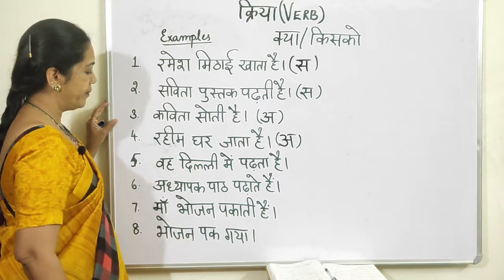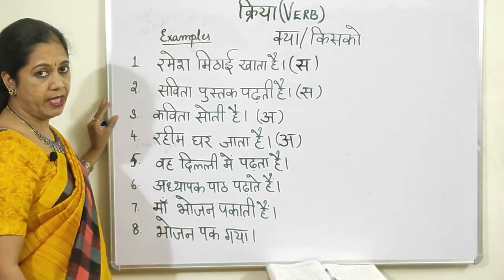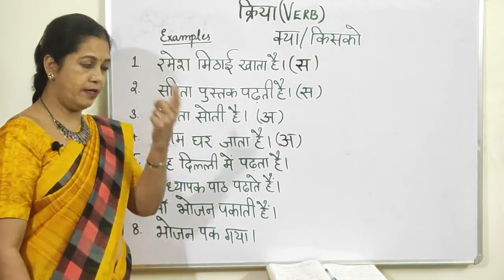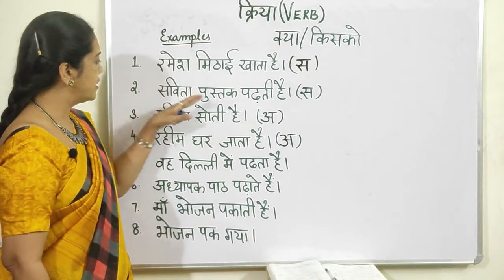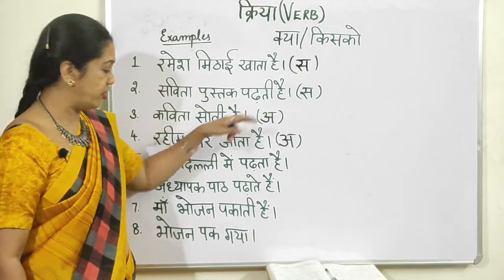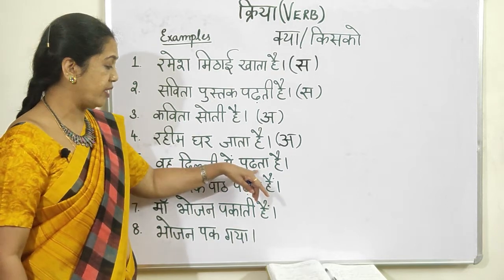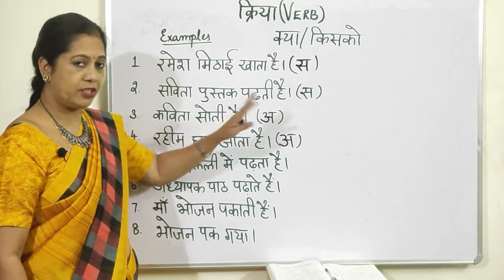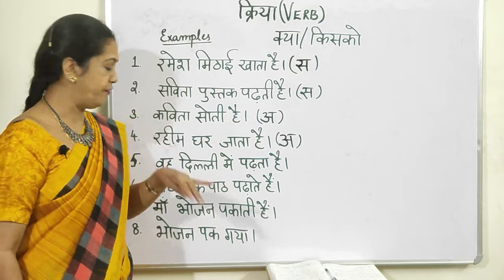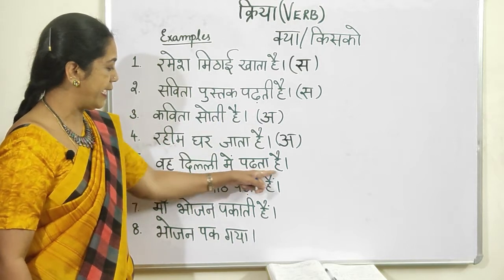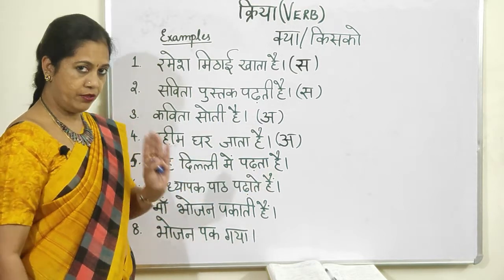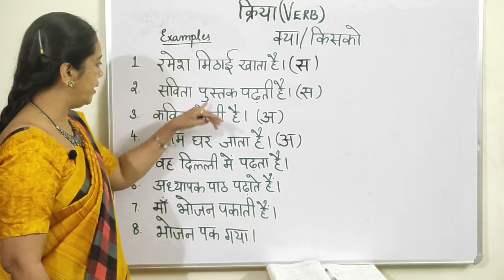Now the next one, वह दिल्ली में पढ़ता है. Now please observe how I am telling. सविता पुस्तक पढ़ती है, वह दिल्ली में पढ़ता है. Same, both are same, पढ़ता, पढ़ती. Only the gender is different, but both the sentence endings are the same. Okay. Now the verb here, पुस्तक is here.